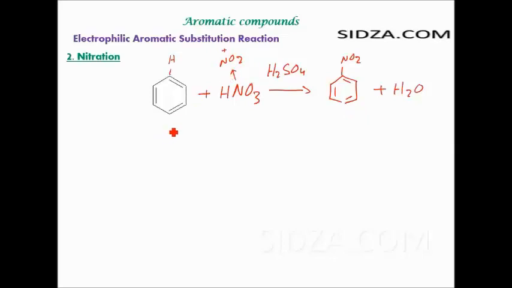Step number one will be formation of the electrophile: how we generate the NO2 plus from the nitric acid. The second step is the attack of that electrophile on the benzene ring. It will replace the hydrogen on the benzene ring. So let's write down the mechanism of this reaction, how the reaction actually occurs.